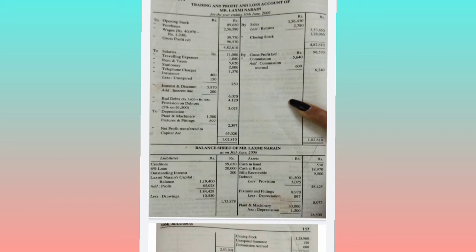Okay, so the next comes to, we have not taken the provision for debtors, provision of 5% on debtors. So what is the debtors balance? After writing off the check balance, 62,000 minus 500, we have the balance of 61,500. So 61,500 into 5% comes to 3075 is the provision.